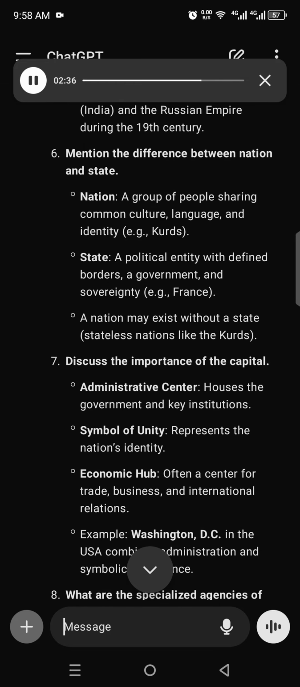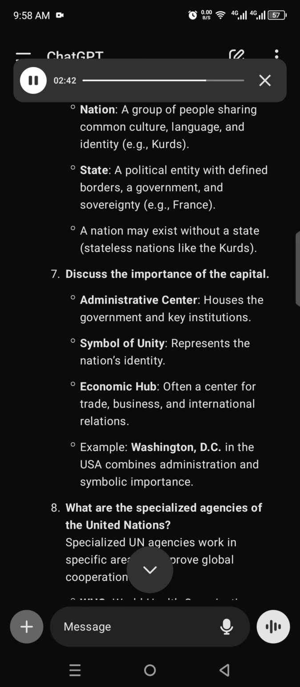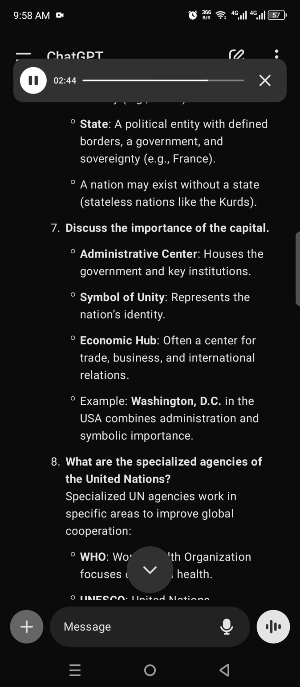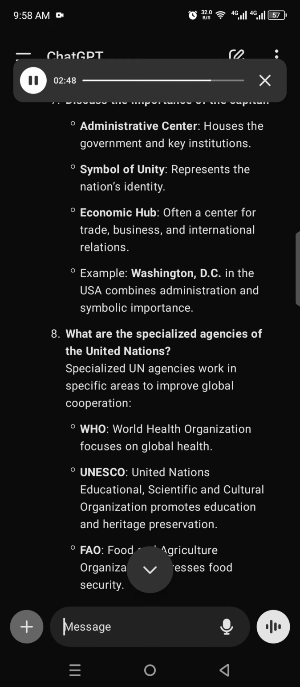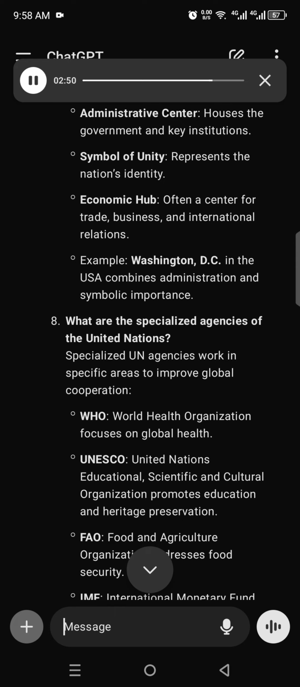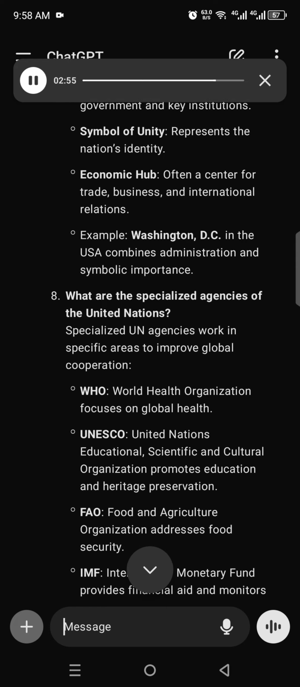7. Discuss the importance of the capital. Administrative center, houses the government and key institutions. Symbol of unity, represents the nation's identity. Economic hub, often a center for trade, business, and international relations. Example, Washington, D.C. in the USA combines administration and symbolic importance.